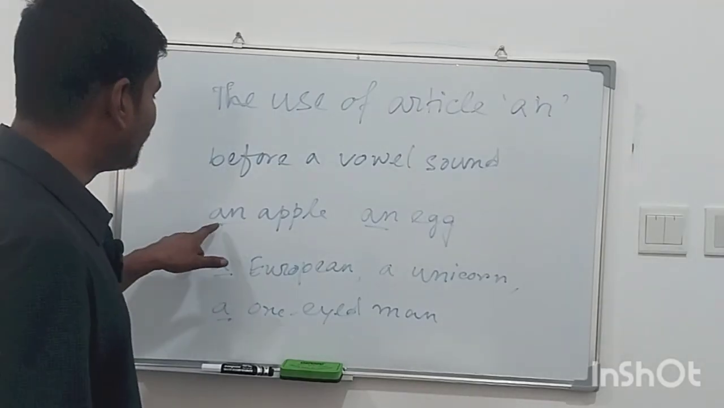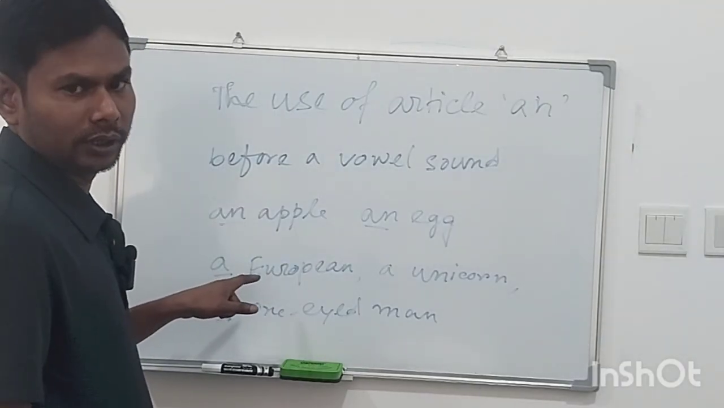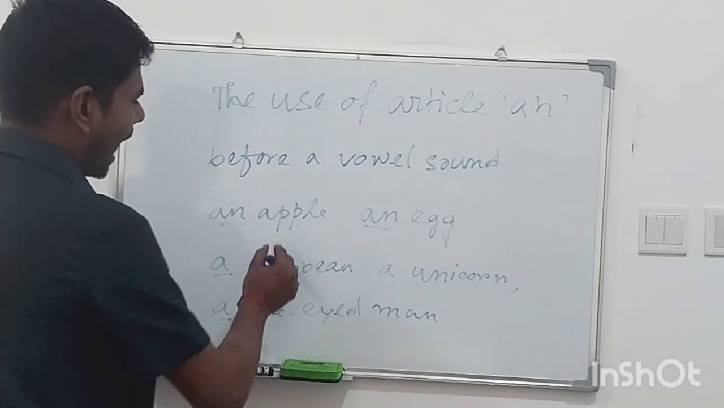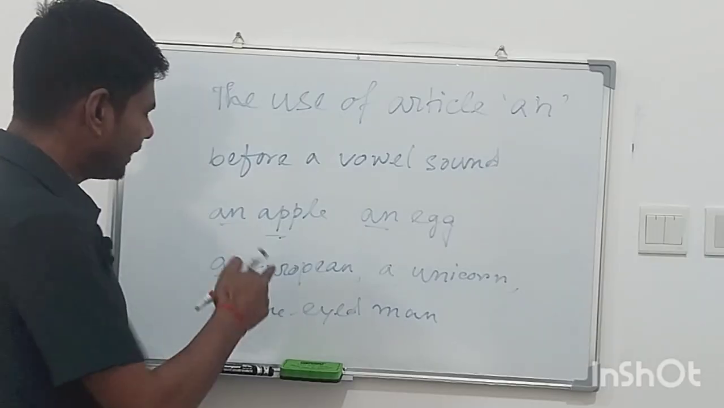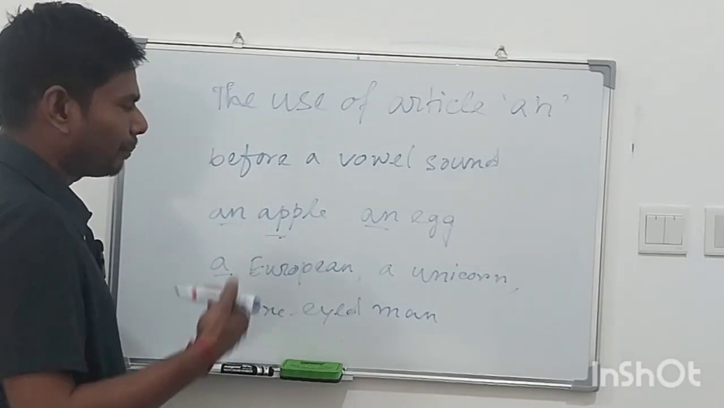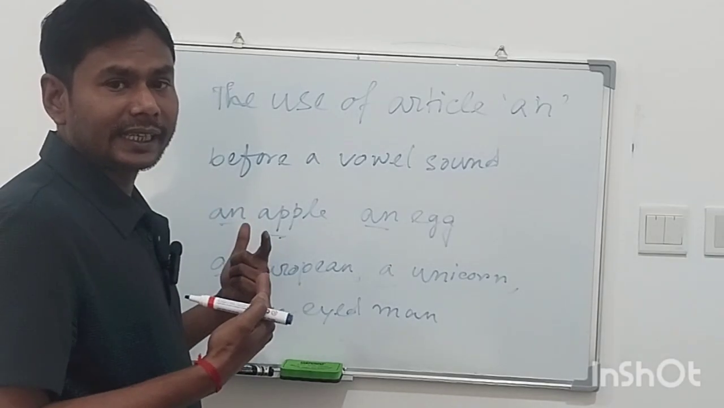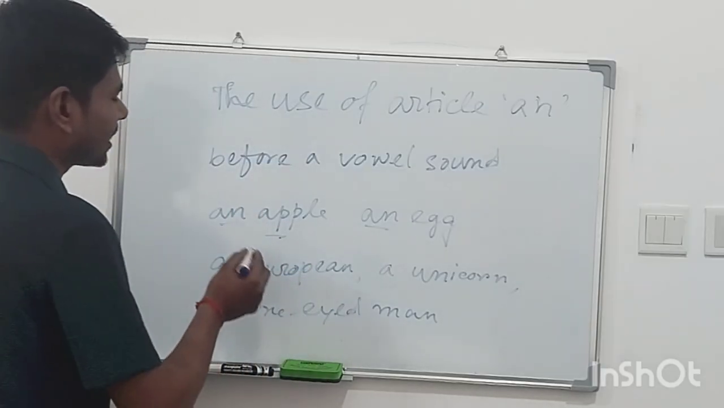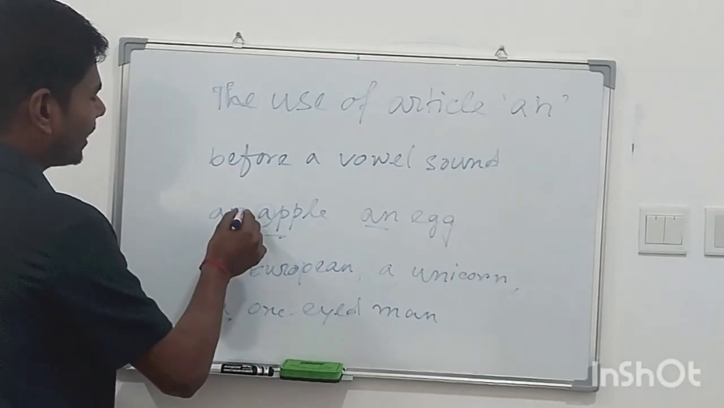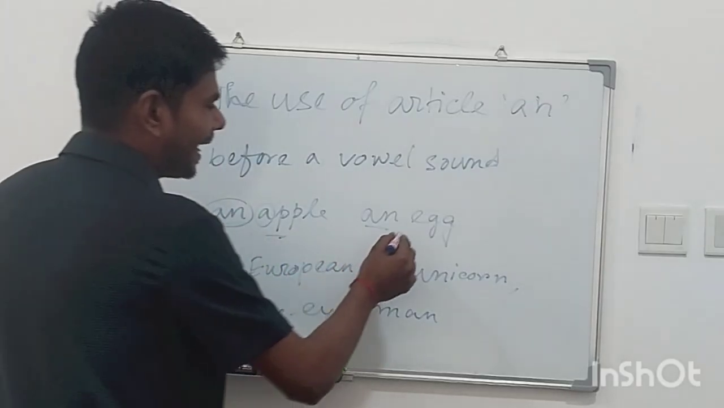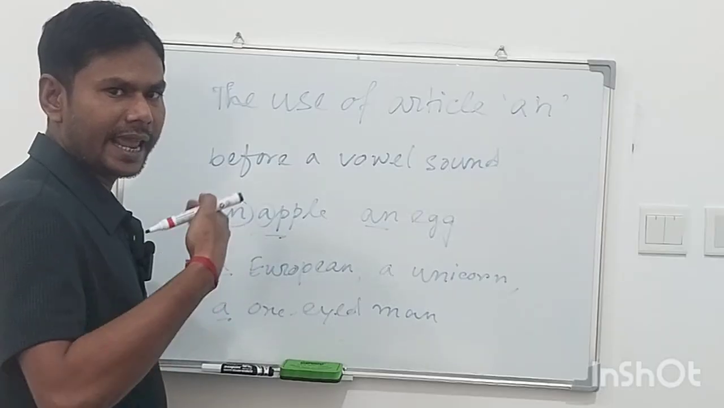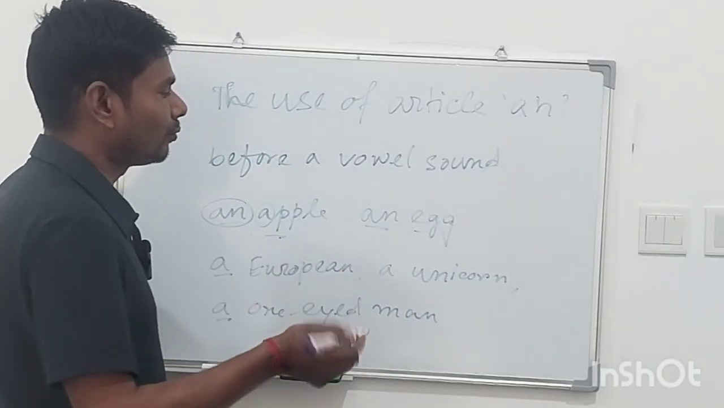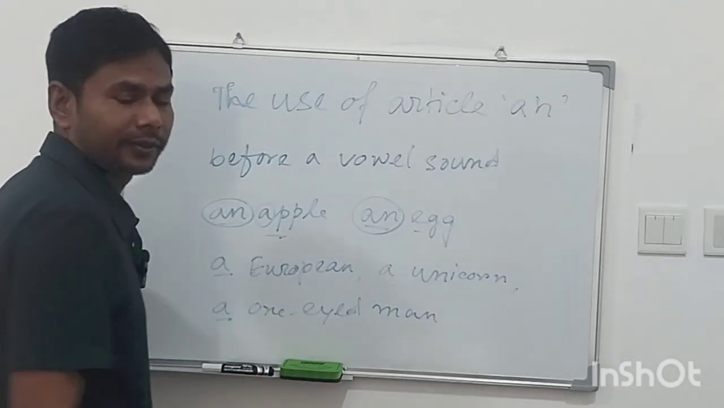Here I have used both a and an. Now let me explain it. Apple: I used an before apple, because the letter is taking the sound of a vowel. So I have used an here. Same as egg, egg is also taking the sound of a vowel. So I have used an here.